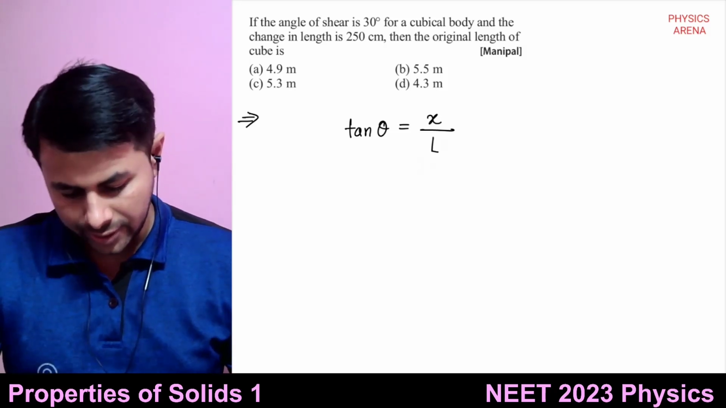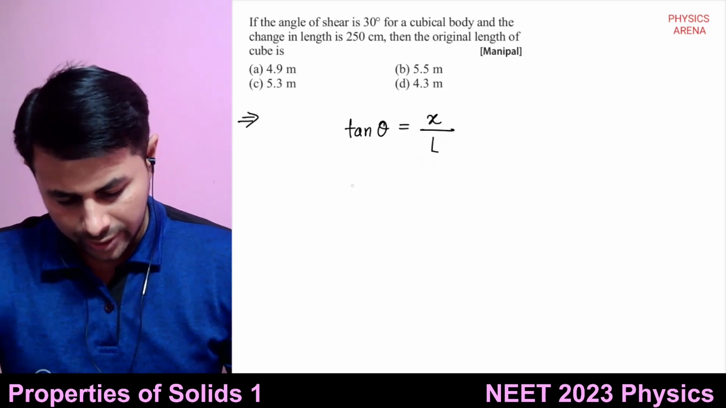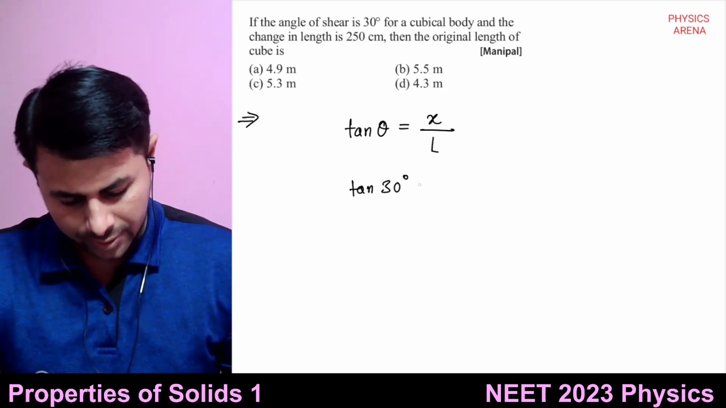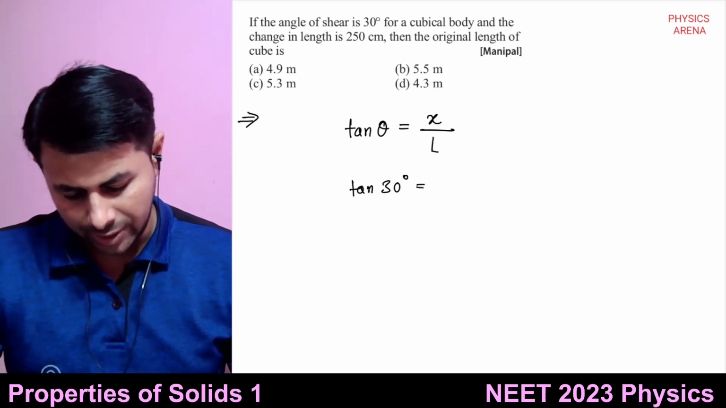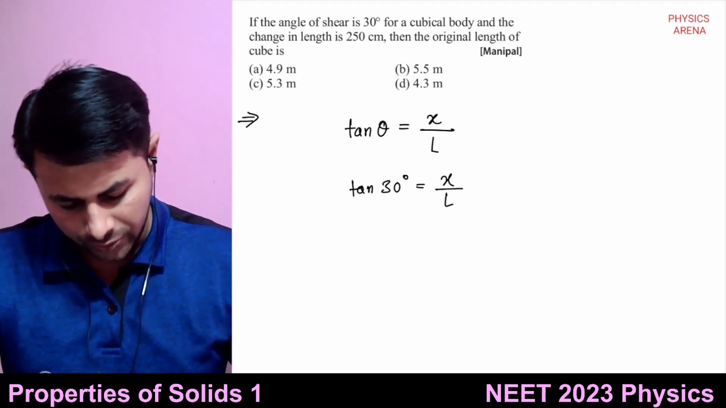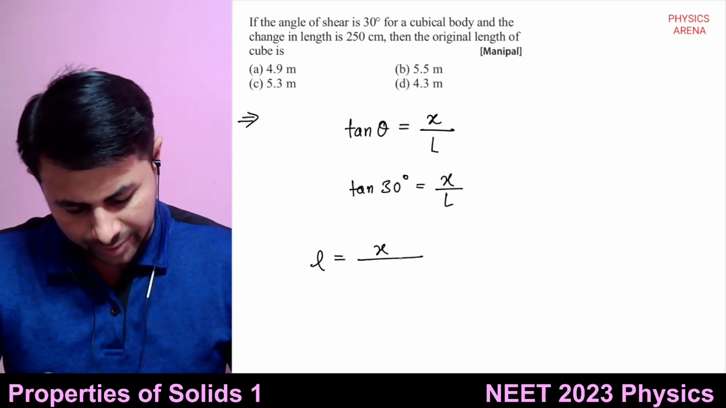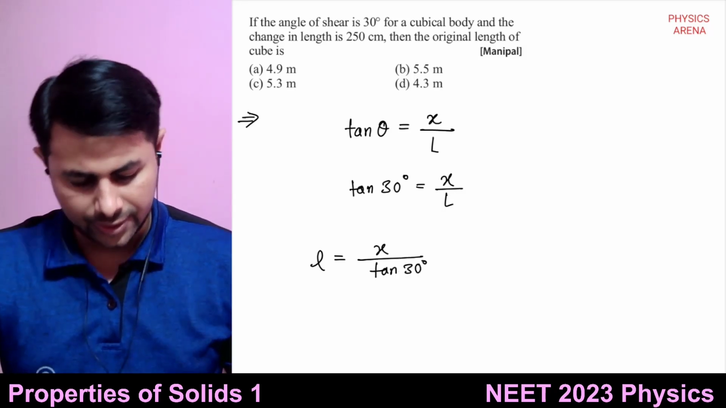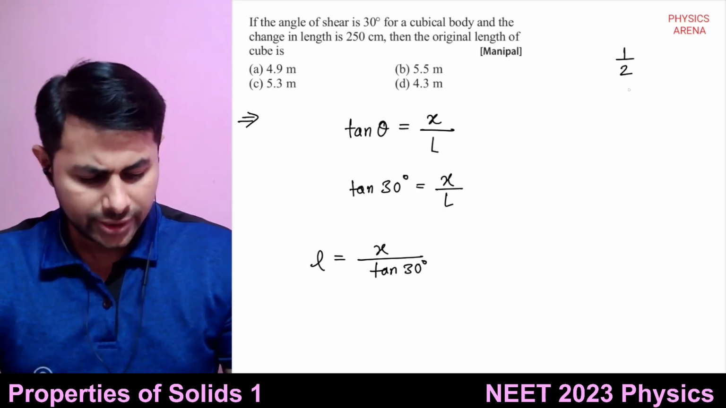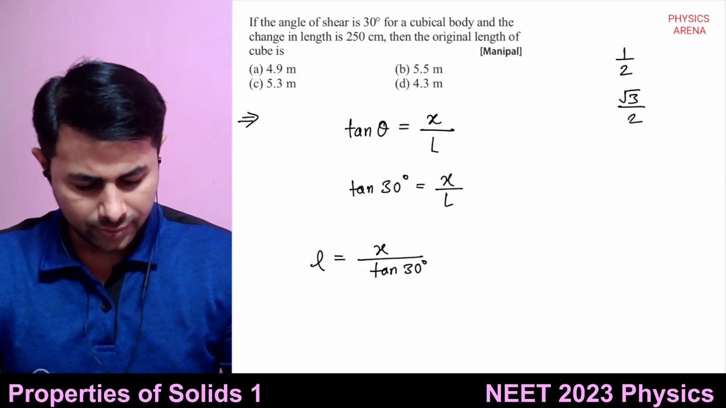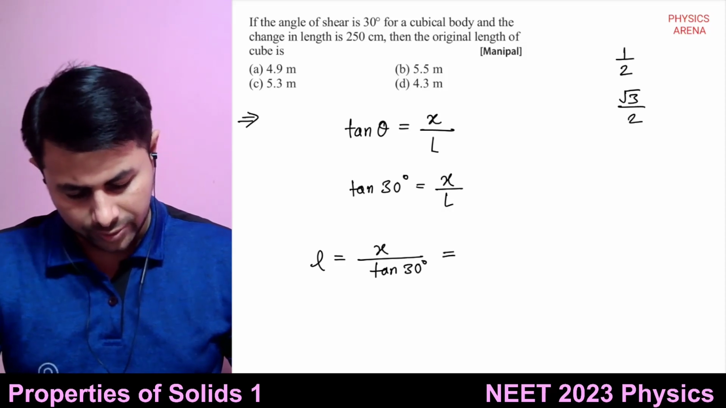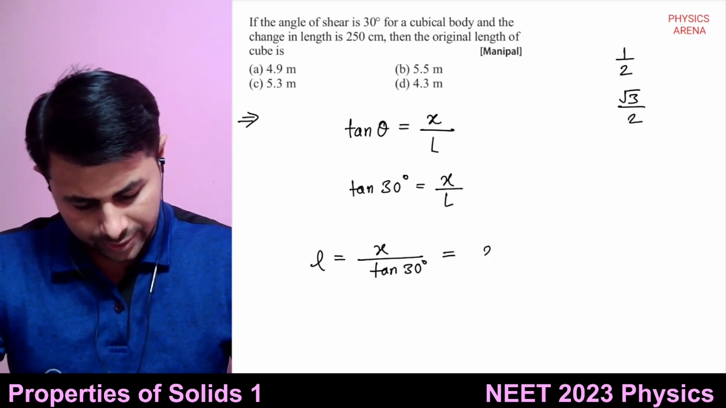So this is very simple, very straightforward. So it is tan of 30 degrees equals x upon L, and you want L. So it is x divided by tan of 30 degrees. Sine 30 is half, cos 30 is root 3 by 2, so tan 30 is 1 upon root 3, right? So this is equal to x, which is 250 centimeters,